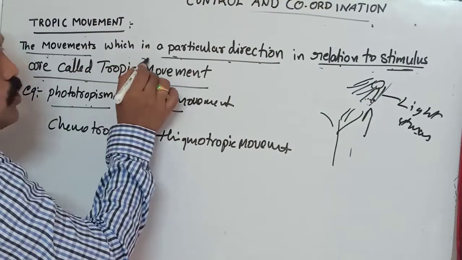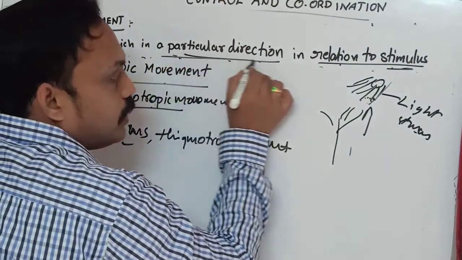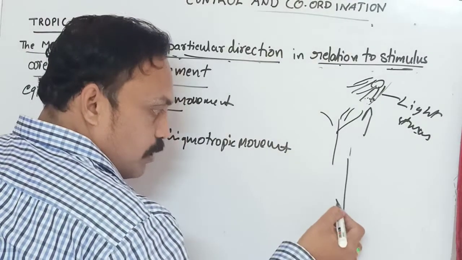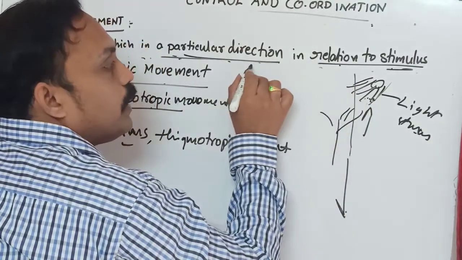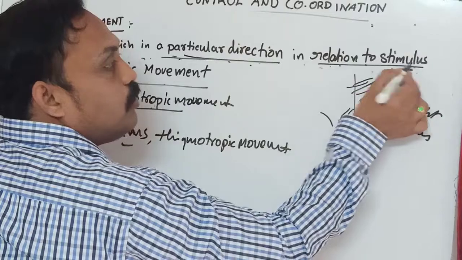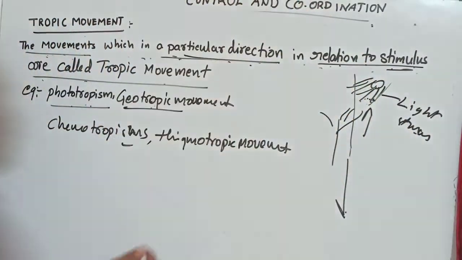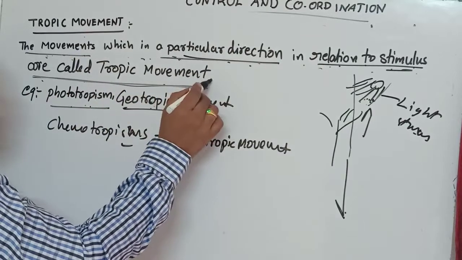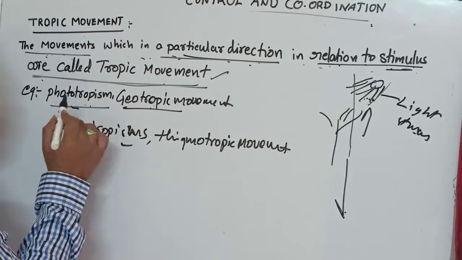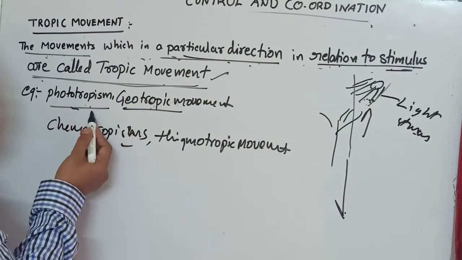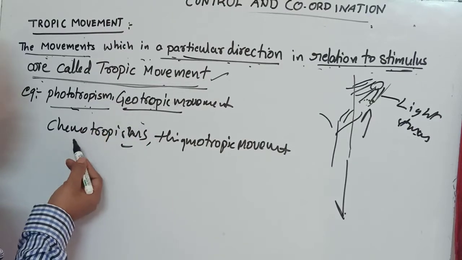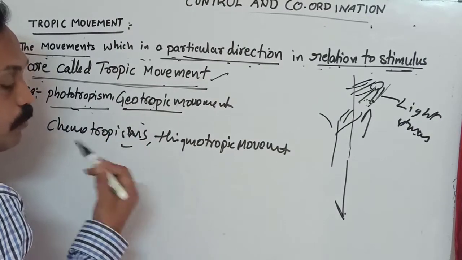The movement in a particular direction, downward or upward, in relation to stimulus. Light is stimulus, so they go upside. These are called tropic movements: phototropic, geotropic, chemotropic, and thigmotropic movements.